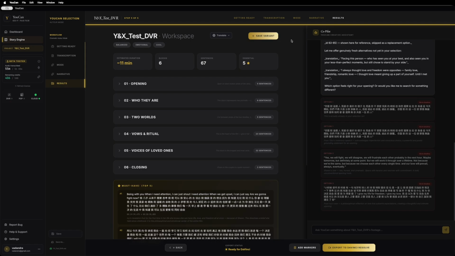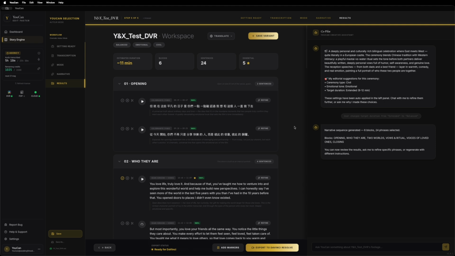Organized narrative blocks, each one with a name that comes from the AI's editorial sensibility. Opening. The opening lines and the first words of the day. Who they are. A portrait of the bride and the groom as individuals. Who they are as people before the wedding. 2 worlds. The story of how they met. How their 2 worlds came together. Vows and ritual. The heart of the ceremony. Voices of loved ones. The speeches from family and friends. Closing. The exit. Each block contains the sentences the AI picked, with their exact time code in the original audio, the speaker who said them, and a short director's note explaining why this line was chosen.